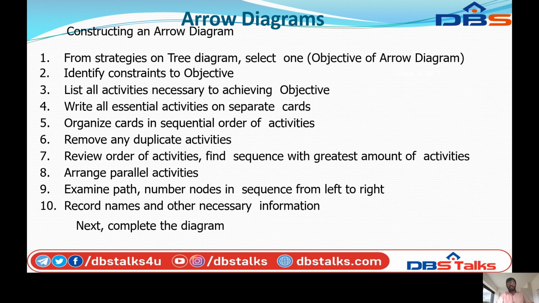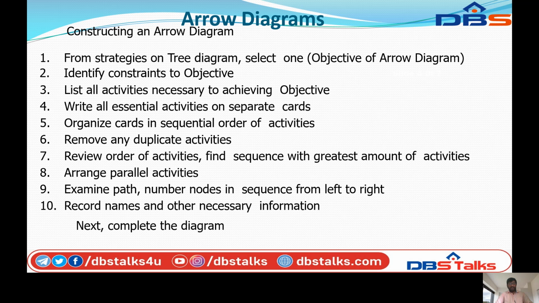Next, the construction of an arrow diagram. From the strategies on the tree diagram, select one objective for the arrow diagram. Identify constructions to the objective.